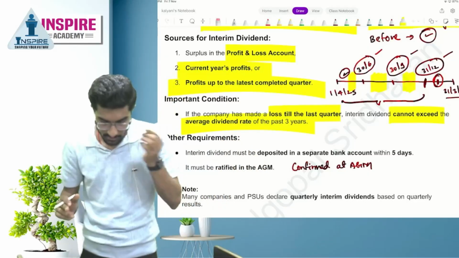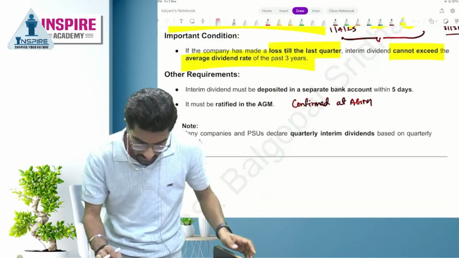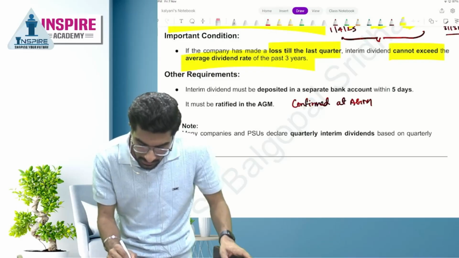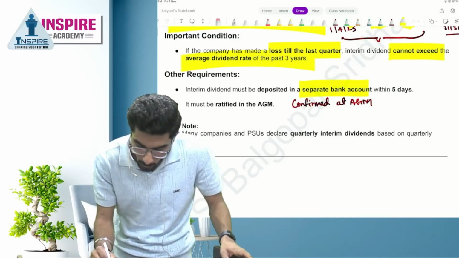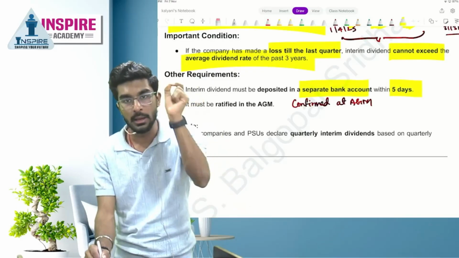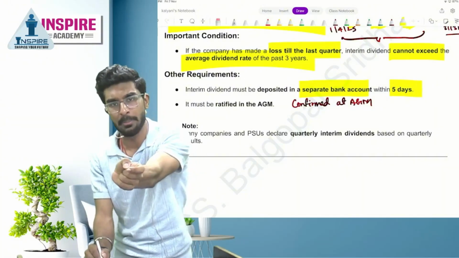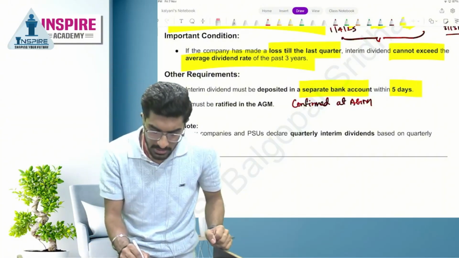Very easy. Now, other requirements. Interim dividend must be deposited in a separate bank account within how many days? Within 5 days, the company has to deposit interim dividend in a separate bank account. We already know this. It must be ratified in the AGM.